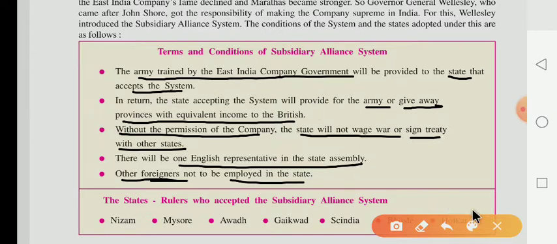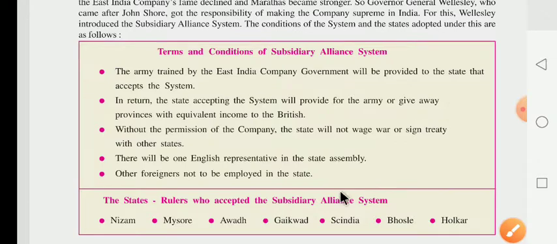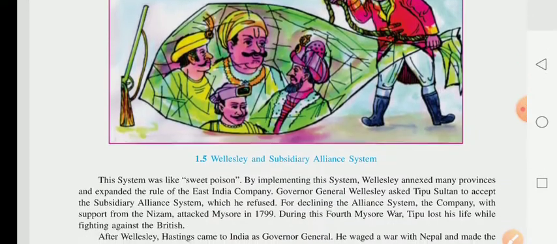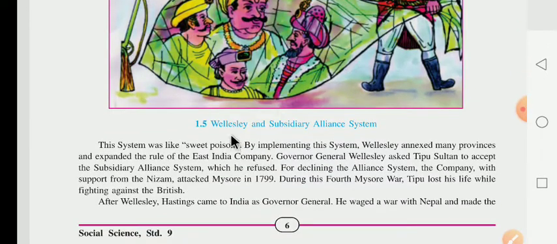Now we have to learn the names of the state rulers who accepted the subsidiary alliance system. First, the subsidiary alliance system was accepted by the Nizam, then Mysore, Awadh, Gaikwad, Scindia, Bhosle, Holkar. These are all the state rulers who accepted the subsidiary alliance policy, and this policy was started by Lord Wellesley. Now just see the image about Wellesley and the subsidiary alliance system.